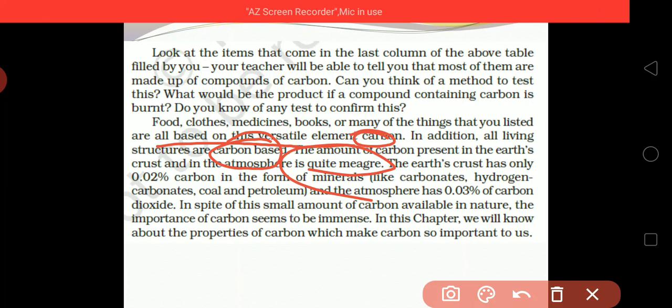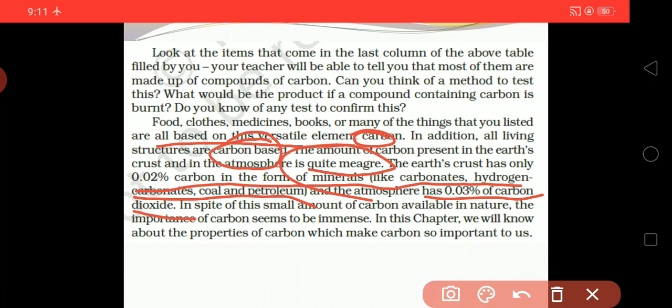There are a lot of things which are totally prepared by carbon atoms. The earth's crust has only 0.02 percent carbon in the form of minerals like carbonate, hydrogen carbonate, coal, and petroleum. And the atmosphere has 0.03 percent of carbon dioxide.